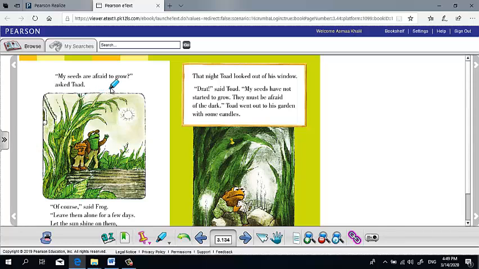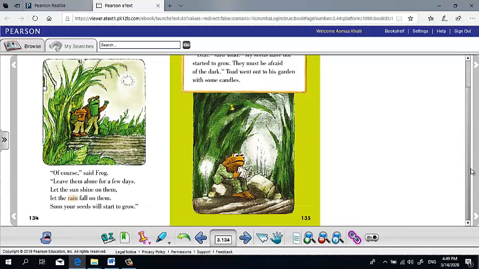"My seeds are afraid to grow?" asked Toad. "Of course." Okay, Frog will start to give him some advice. "Leave them alone for a few days." So number 1, if we want the seeds to grow, what will we do? Leave them alone for a few days. "Let the sun shine on them. Let the rain fall on them. Soon your seeds will start to grow."